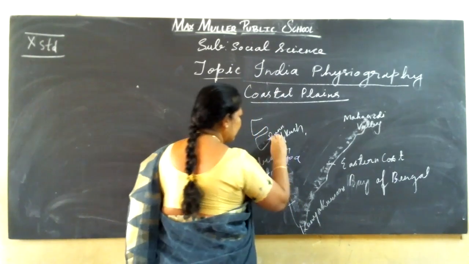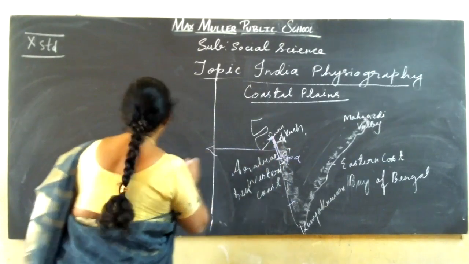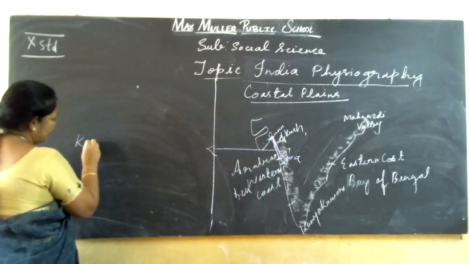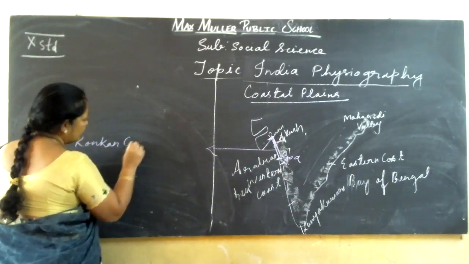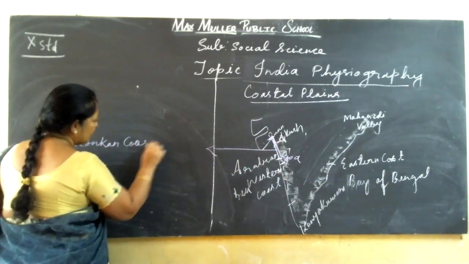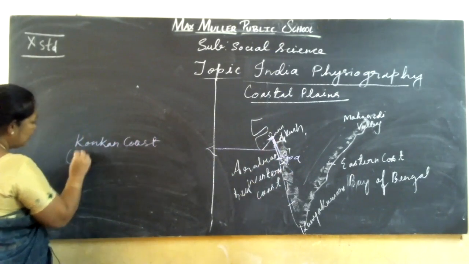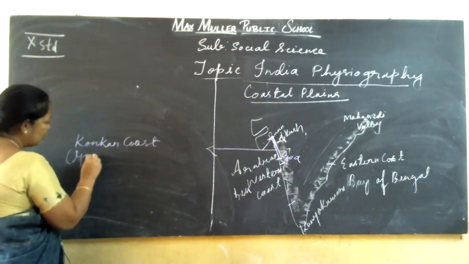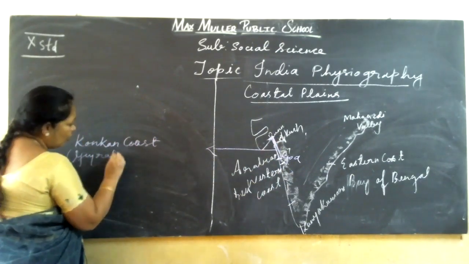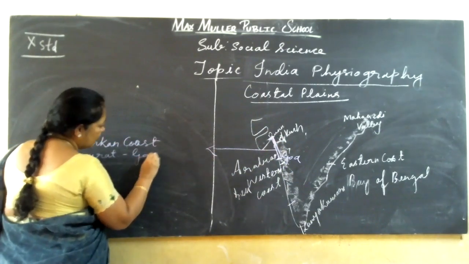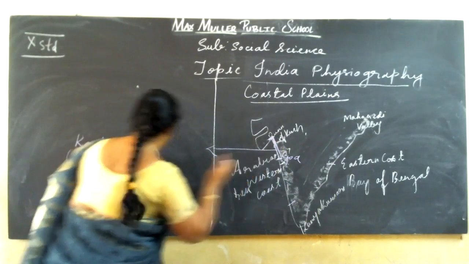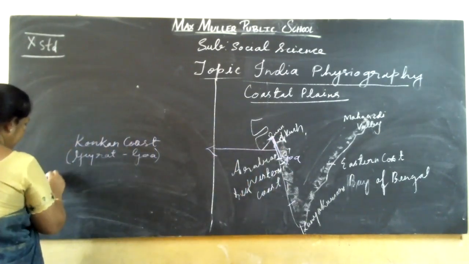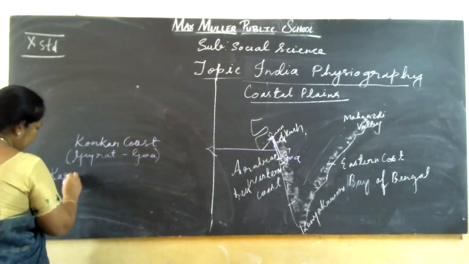Next, from Goa to Mangalore, that is the Karnataka coast.